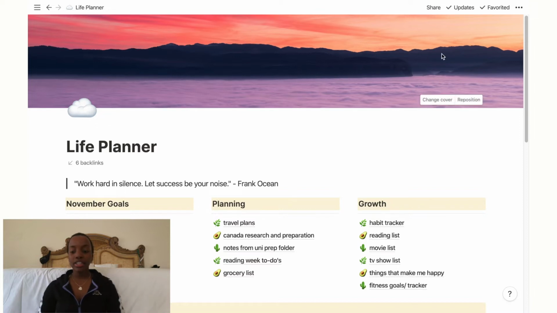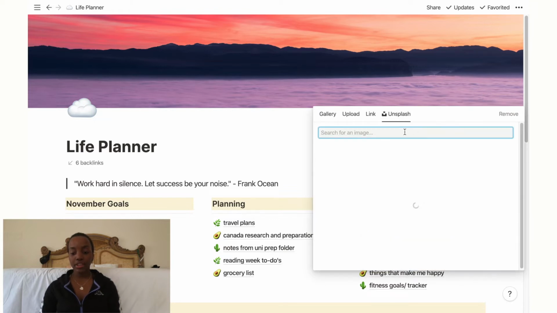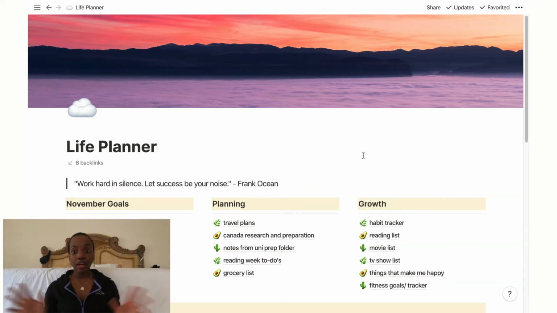My cover is one that comes with the Notion app. What you do is, if you set a cover and you click change cover, I go to Unsplash and then I just searched clouds, and that's what came out. These are all copyright free pictures that you can use. All of my covers are from the Unsplash section. I just typed a word, then the picture came out. So I'll try my best to let you know what I typed so that if you're interested in that specific cover, you can find it.